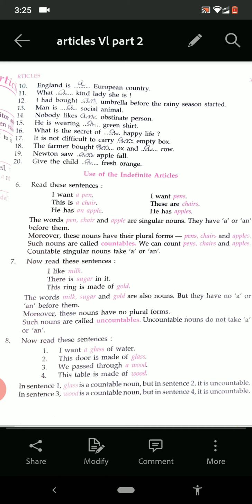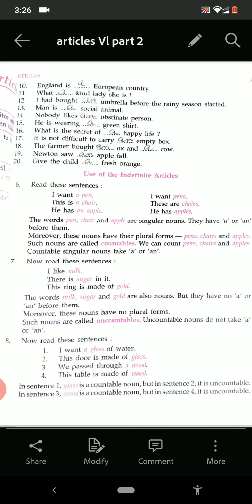See another thing also. Moreover, these nouns have their plural forms. When we have used the forms pens, chairs, apples, such nouns are also countable. We can count pens, we can count chairs, we can count apples. So a countable singular noun takes a or an, but a plural cannot take a or an.